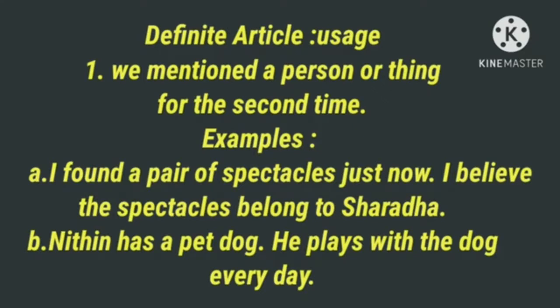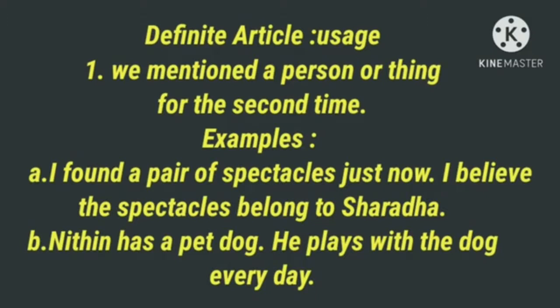I believe the spectacles belong to Sharada. Here, spectacles is a thing you are mentioning for the second time in the sentence, so we use the definite article the.